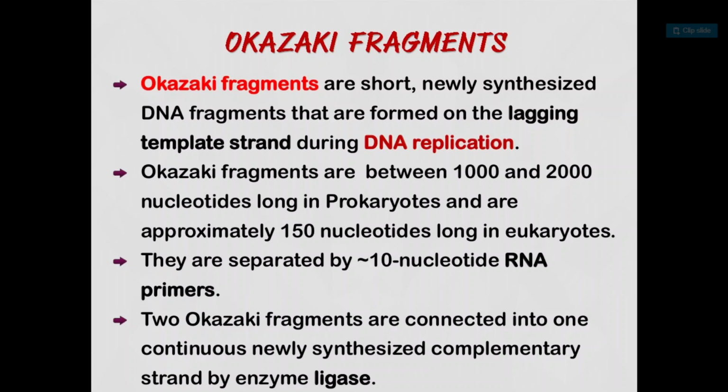They are between 1000 to 2000 nucleotides long in prokaryotes and approximately 150 nucleotides long in eukaryotes. They are separated by 10 nucleotide RNA primers. Two Okazaki fragments are connected into one continuous newly synthesized complementary strand by the enzyme ligase.